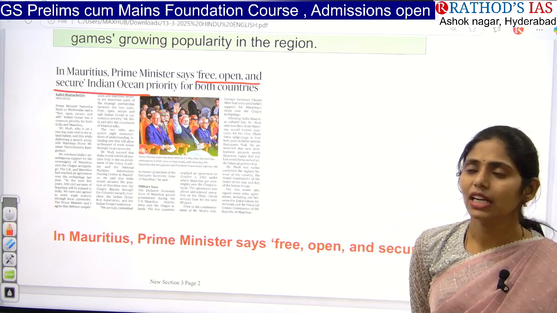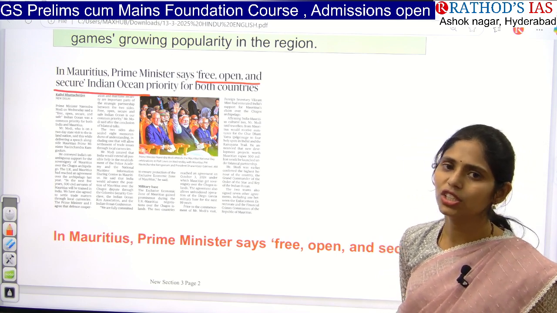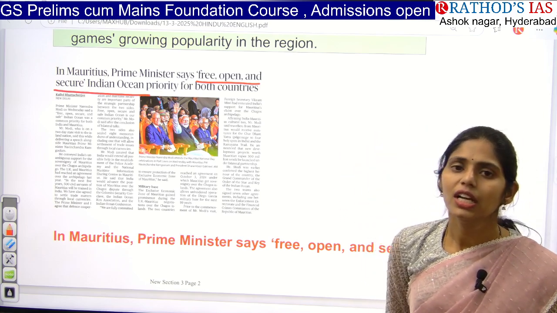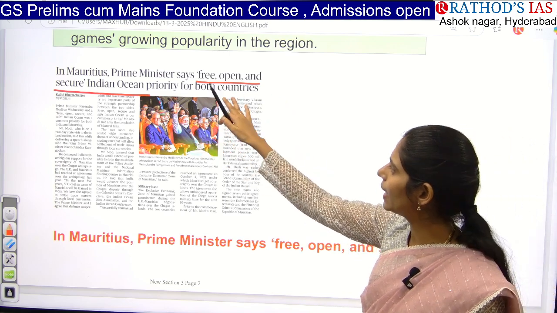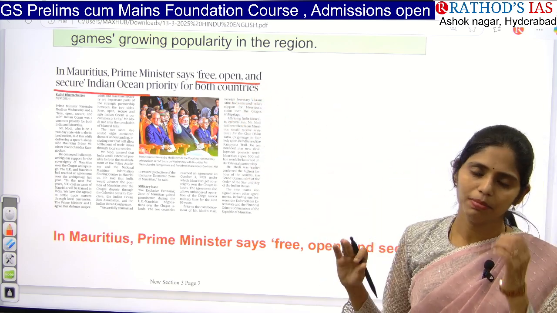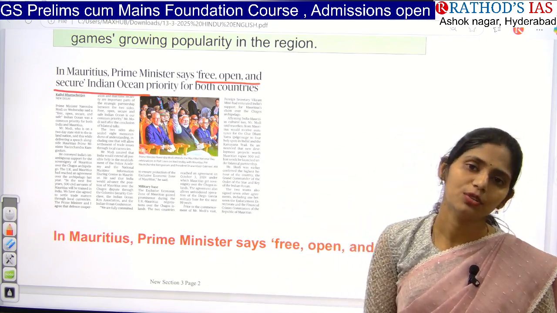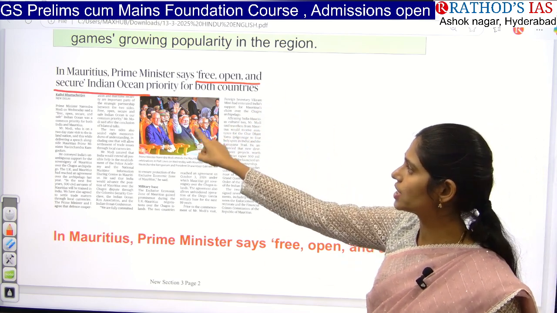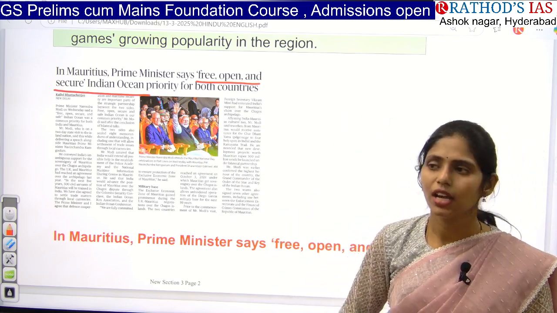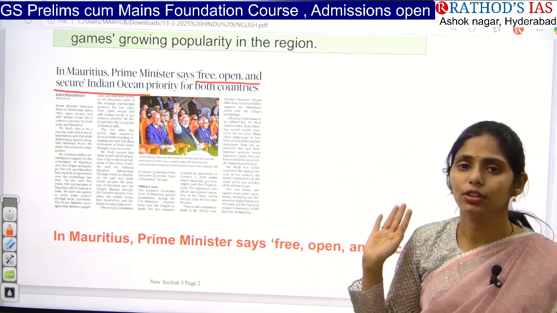That means the Indian Ocean is very important strategically and geographically for both the nations. So in this Indian Ocean also we need to ensure it is free, open and secure. If this statement is given by an important person in our country, the Prime Minister, then yes, there are certain challenges we are facing in our Indian Ocean, right? So you have to know what challenges we are facing in the Indian Ocean, what measures have already been taken by our government, and which organizations are focusing on the Indian Ocean. All these three things you have to know.